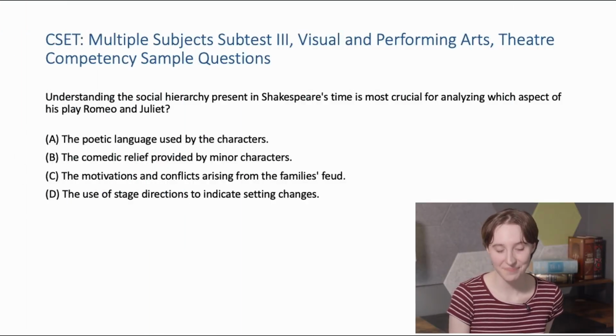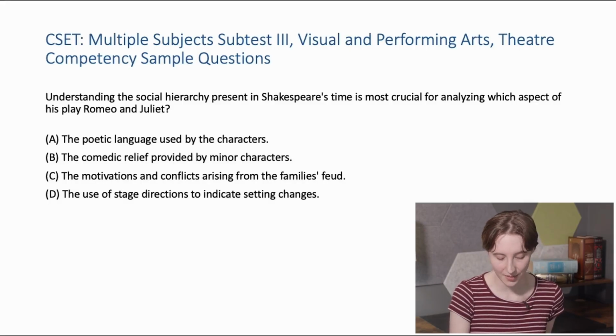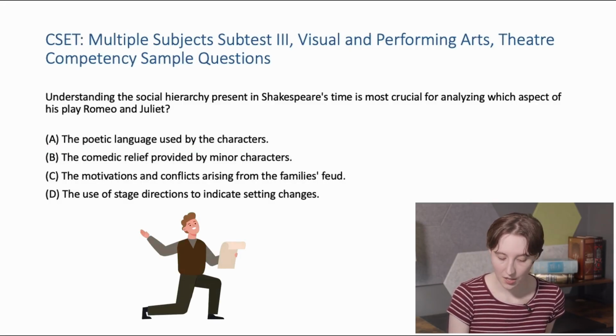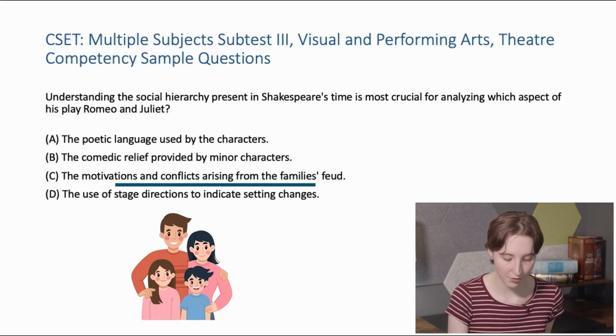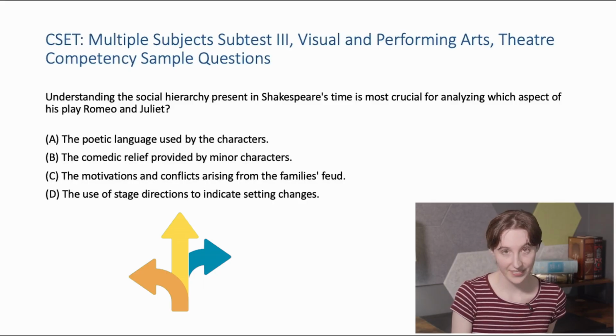Ready for another question? Understanding the social hierarchy present in Shakespeare's time is most crucial for analyzing which aspect of his play, Romeo and Juliet. A. The poetic language used by the characters. B. The comedic relief provided by minor characters. C. The motivations and conflicts arising from the family's feud. Or D. The use of stage directions to indicate setting changes.